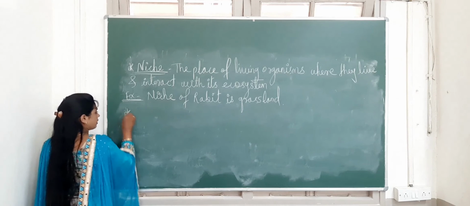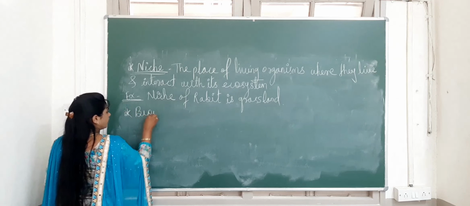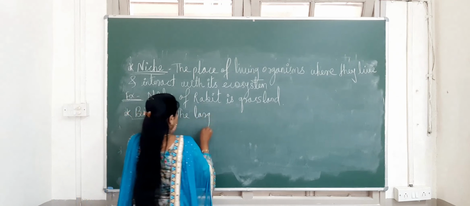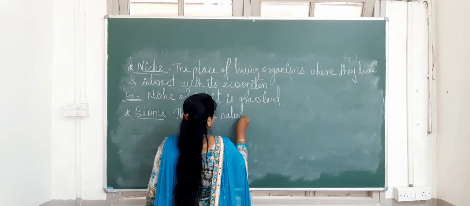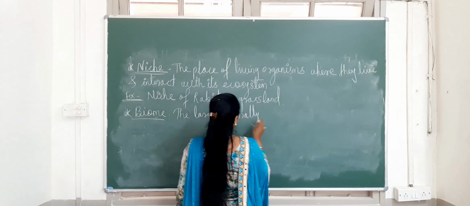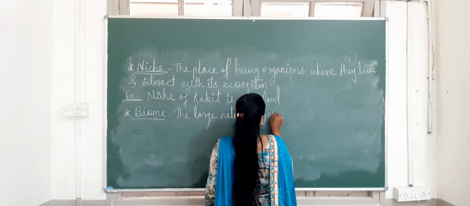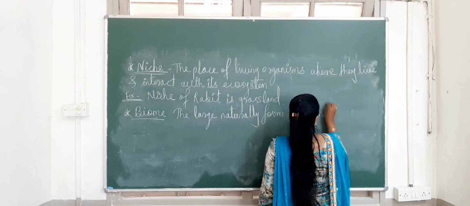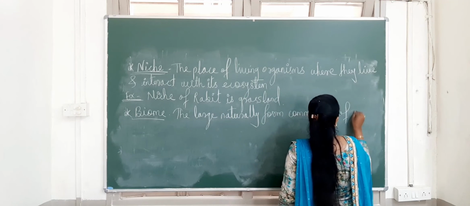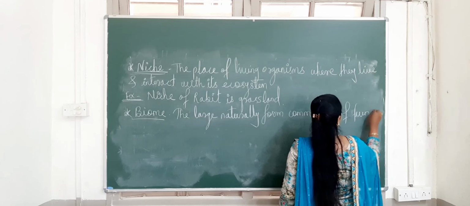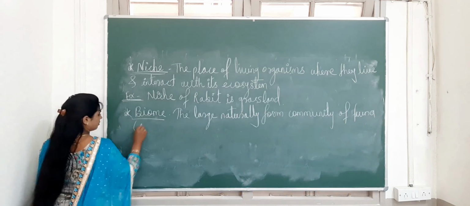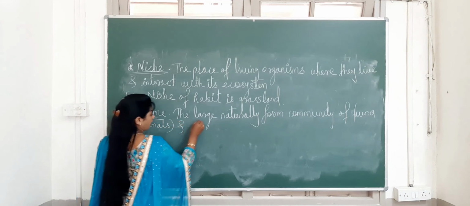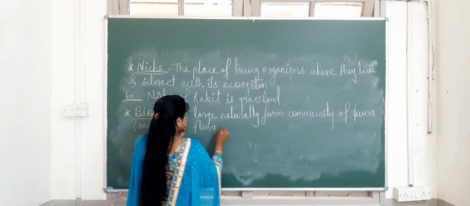The last term we'll see is biome. The definition of biome is the large, naturally found community of fauna, which means animals, and flora, which means plants.